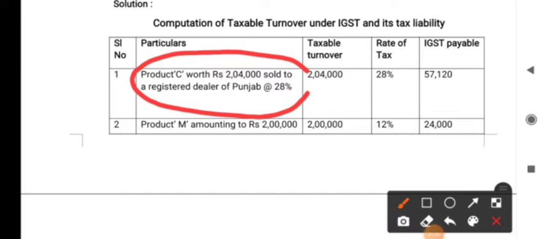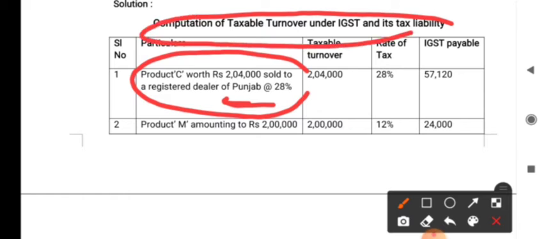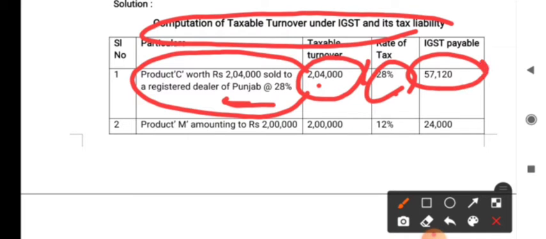The first point is that product C worth rupees 2,04,000 sold to a registered dealer of Punjab at 28%. So, here the goods are supplied from Bhopal to Punjab. Is it interstate or intrastate? It is interstate, right? Interstate means what kind of GST is to be levied? IGST. So, here we are computing taxable turnover under IGST. So, we have written 2,04,000 in the taxable turnover column. And the rate of tax as given in the problem is 28%. So, 28% on 2,04,000, the IGST amount will be